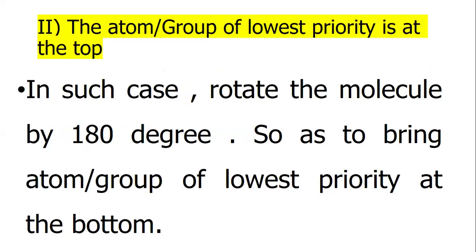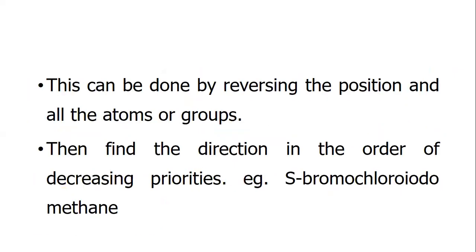When the atom or group of lowest priority is at the top, in such a case rotate the molecule by 180 degrees so as to bring the atom or group of lowest priority to the bottom. This can be done by reversing the positions of all the atoms or groups, then find the direction in the order of decreasing priorities. Example, S-bromochloroiodomethane.